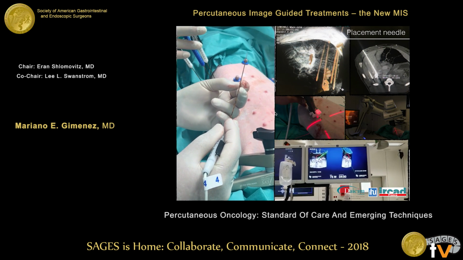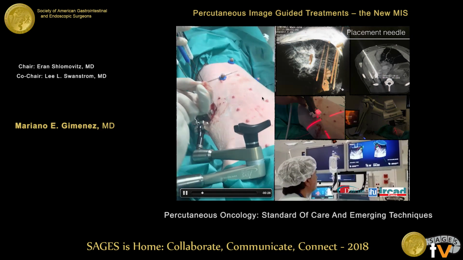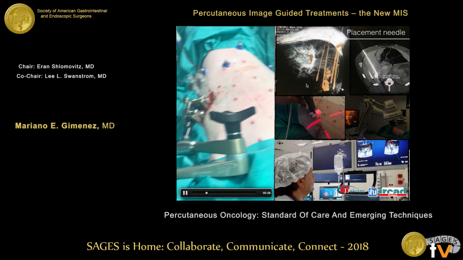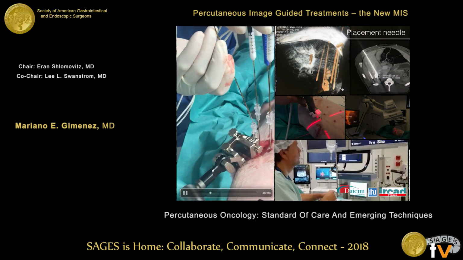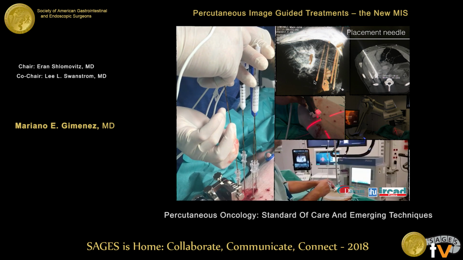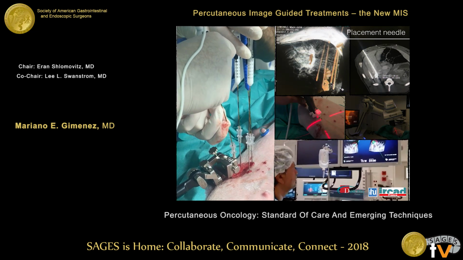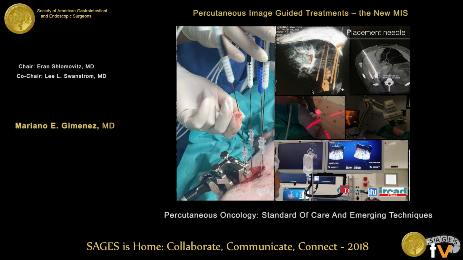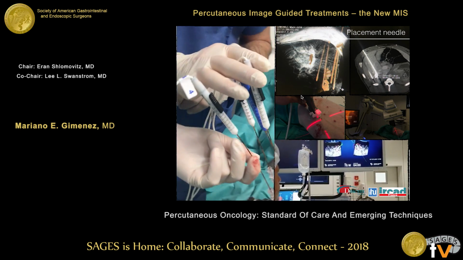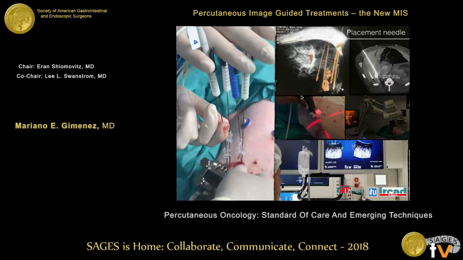We have the needle placement. This is the optic system, and it's more important, for example, when we use irreversible electroporation, because we need more than one needle. We need 2, 3, 4, or 6 needles, with the exact position for the result. Really, irreversible electroporation is a very good ablation system, but it's too complicated to use.